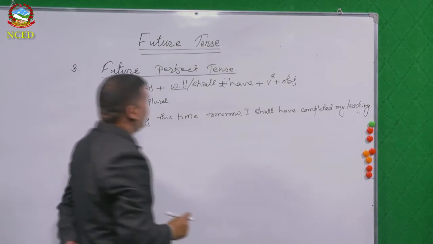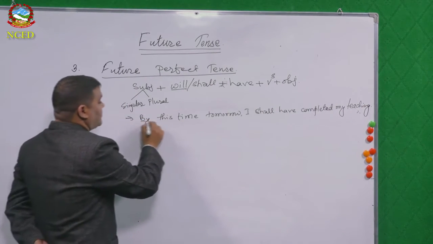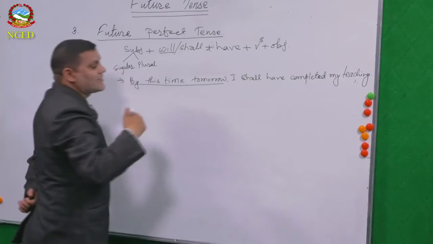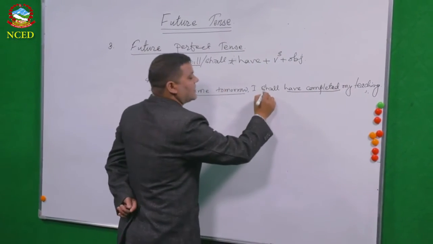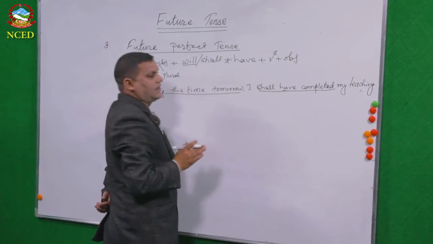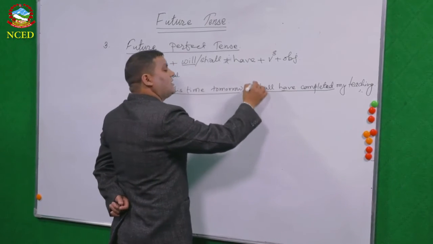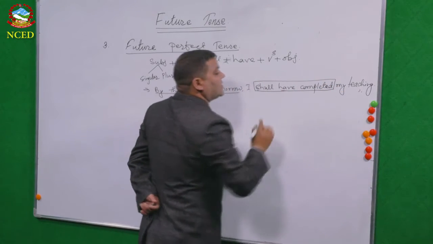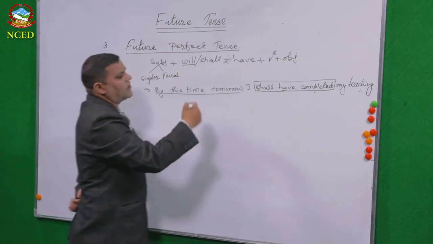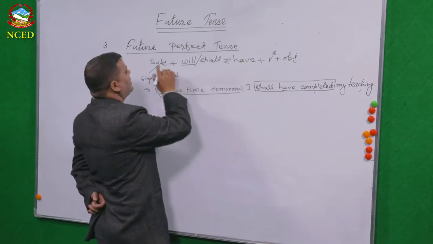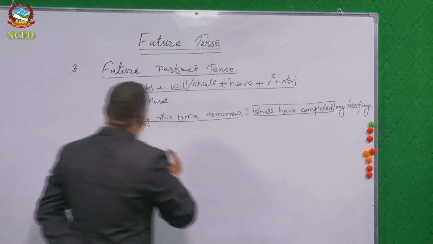Let's see. By this time tomorrow, it means at this time the action will have been completed. In a certain future time, the action will have been completed, the tasks accomplished. In order to express that, we have to use what? This structure. Yes.